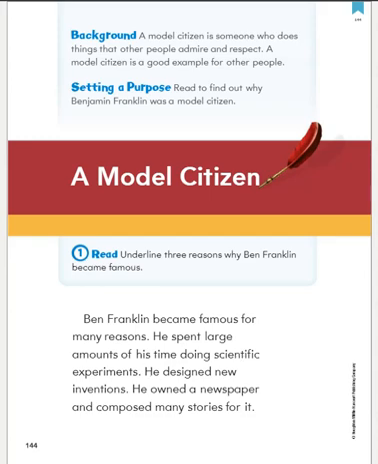He spent large amounts of his time doing scientific experiments. So I would underline that sentence. That's 1. Number 2, he designed new inventions. And number 3, he owned a newspaper and composed many stories for it.